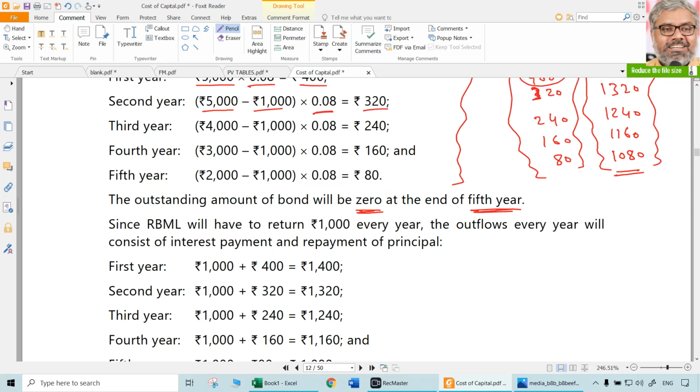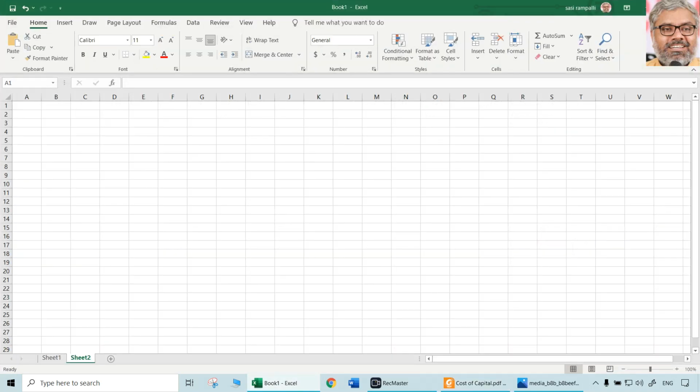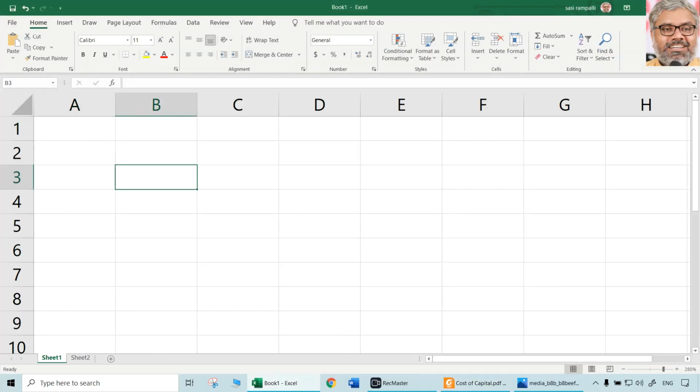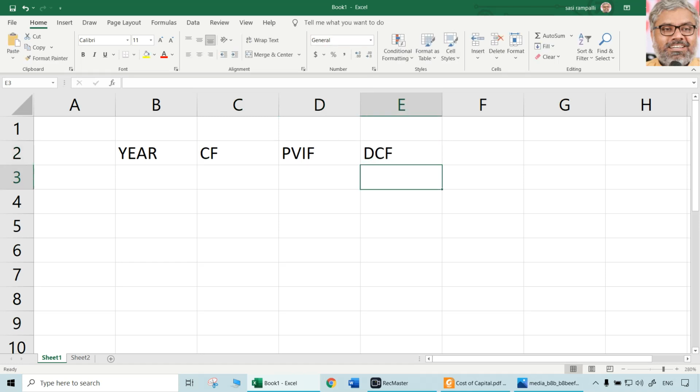Then they have to be discounted with the expected rate of return. This is 6%. So we are calculating the value of the bond from investor's point of view. 1,400, 1,320 company will pay, investor will receive. What is the present value of all of them at 6%? That has to be calculated. And since they are not the same, you need to definitely use the normal computation of present value type of situation. Year and cash flows, then PVIF, then discounted cash flows. Year 1, 2, 3, 4, 5. Cash flows are changing.